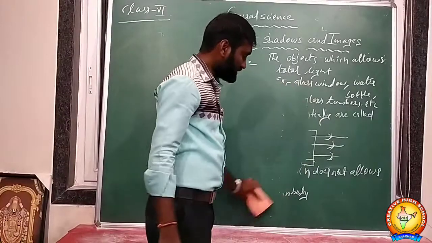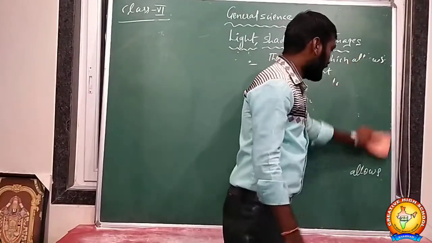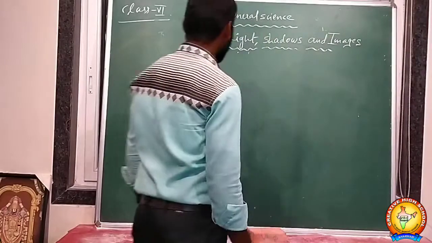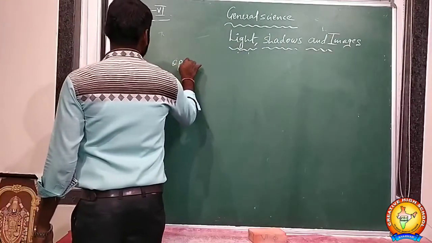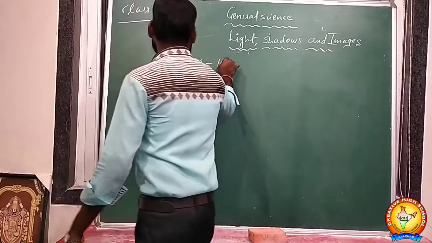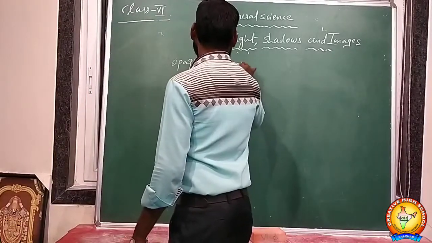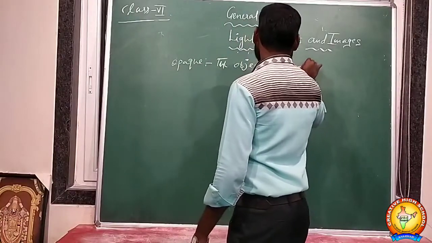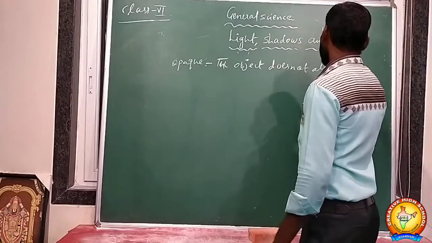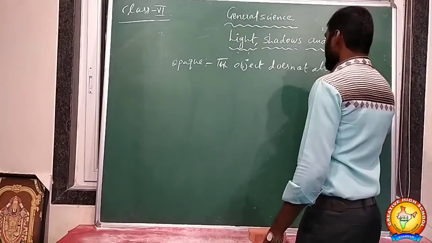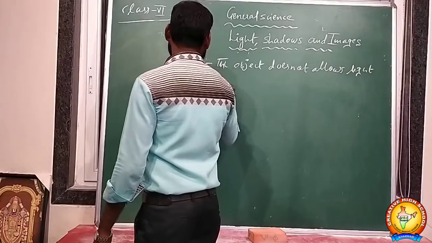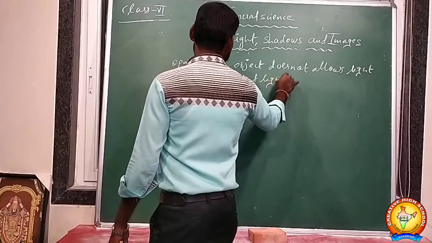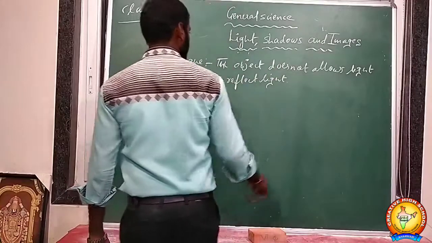Okay students, so opaque means the objects which do not allow light. They can't allow light. What happens to the light? It will be reflected. Opaque means the objects do not allow light, so they reflect light.